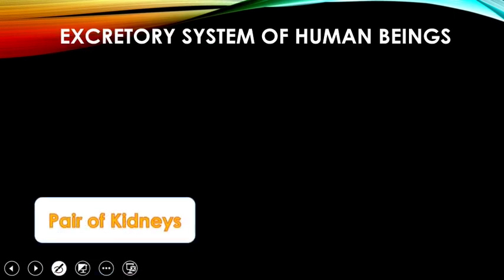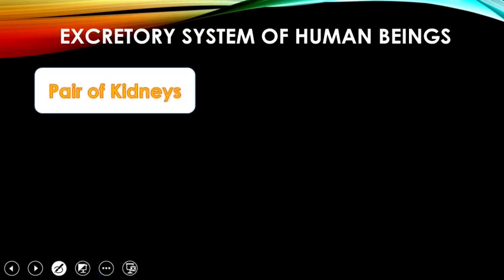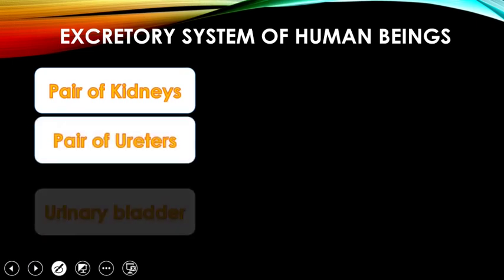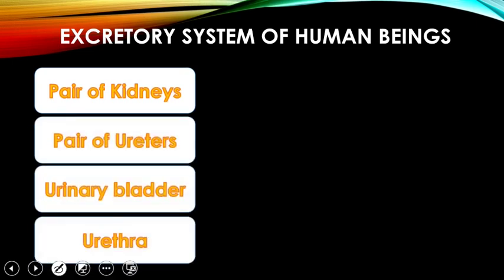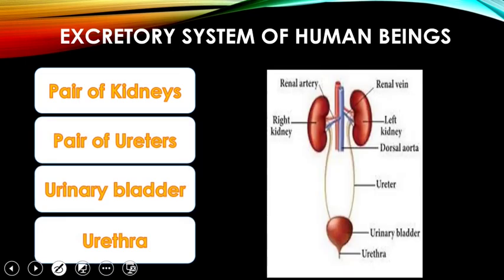If we talk about human beings, we have an excretory system which consists of a pair of kidneys, a pair of ureters, urinary bladder and urethra. The pair of kidneys are bean shaped structures which are located in our abdominal region. Two pipeline like structures called ureters arise from the kidney. They transfer the urine that is formed in the kidney to the bladder.